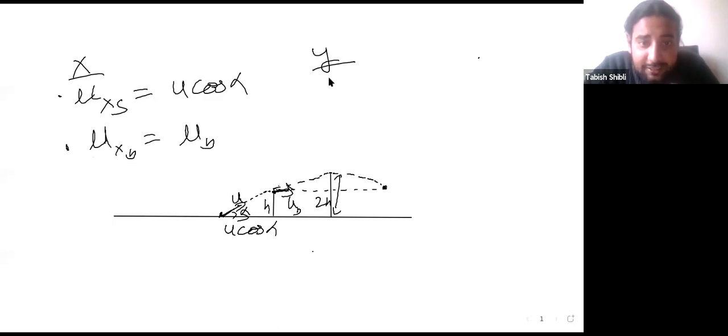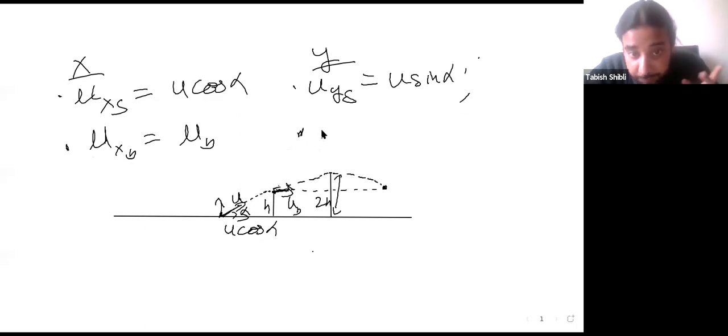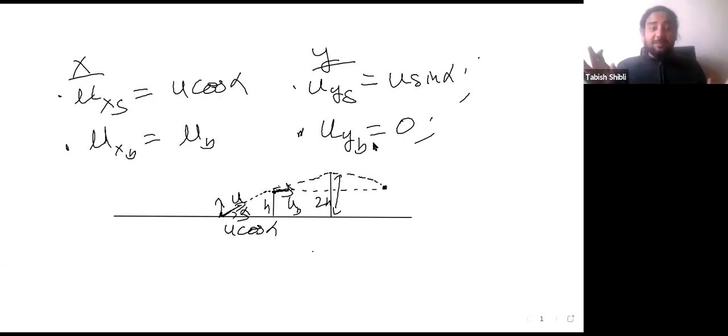And along the y-axis, the initial velocity of the stone is u sine alpha. The bird wasn't moving along the y-axis; it was only moving along the x-axis, so its y speed is just zero. This question became really complicated, if you remember.